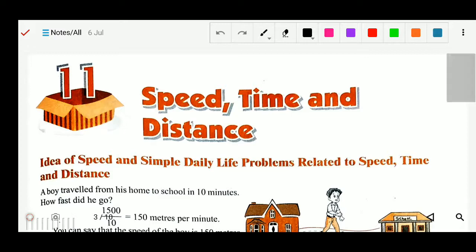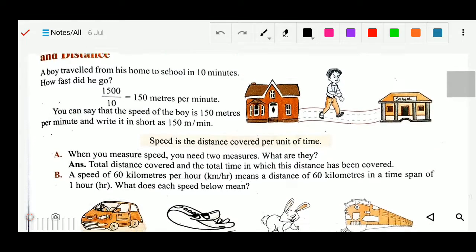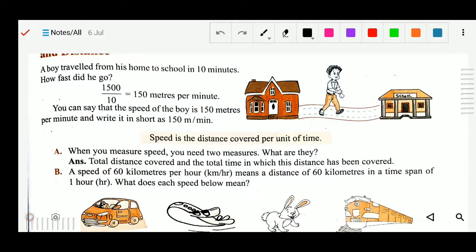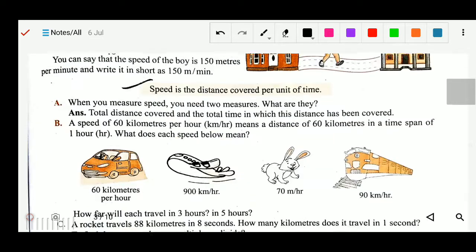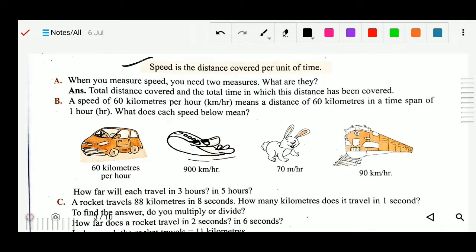So, there are some formulas. First of all, we should know what speed is. Speed is the distance covered per unit of time. So that is your speed. We can express speed in kilometer per hour or meter per second.